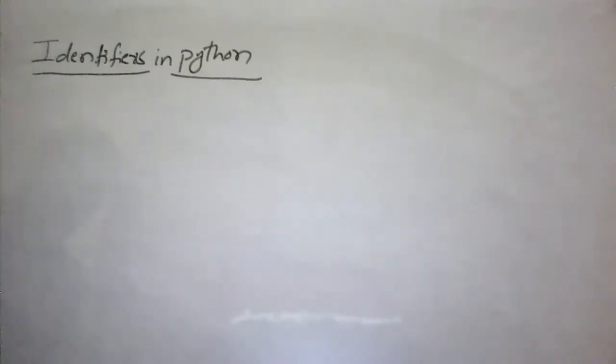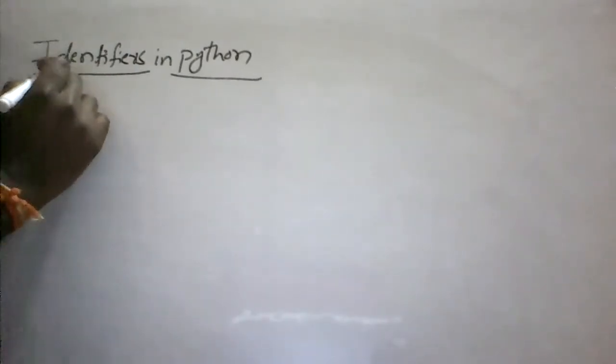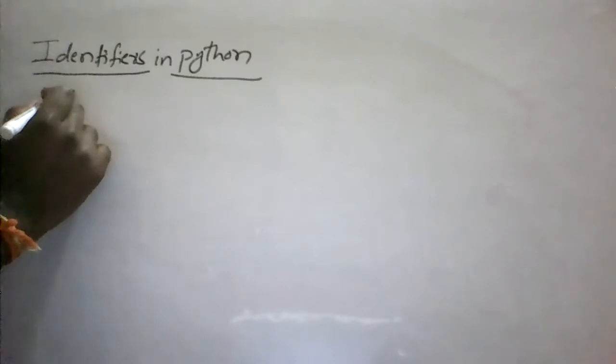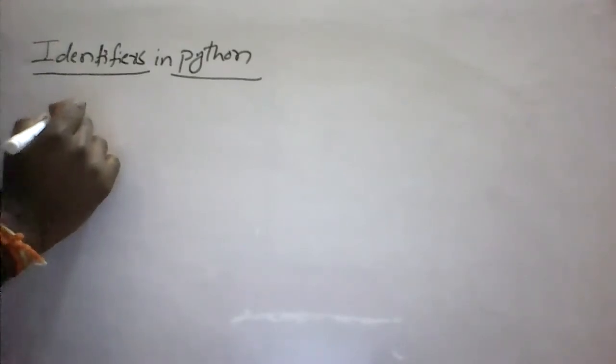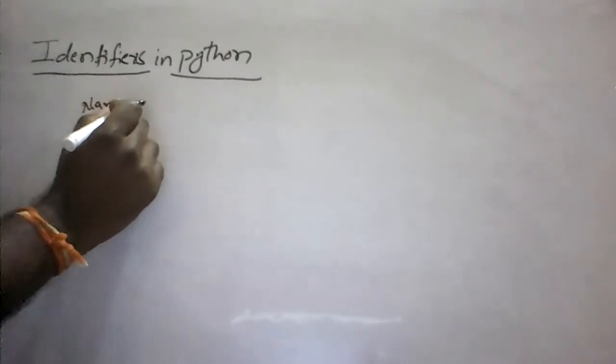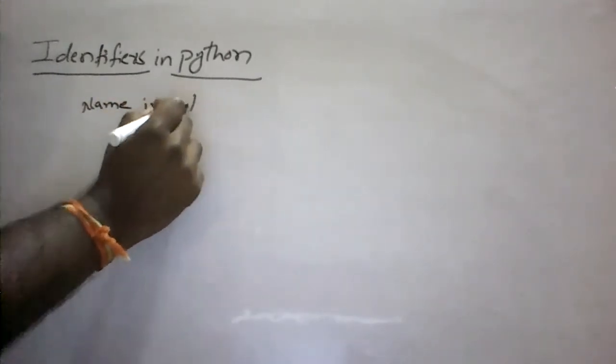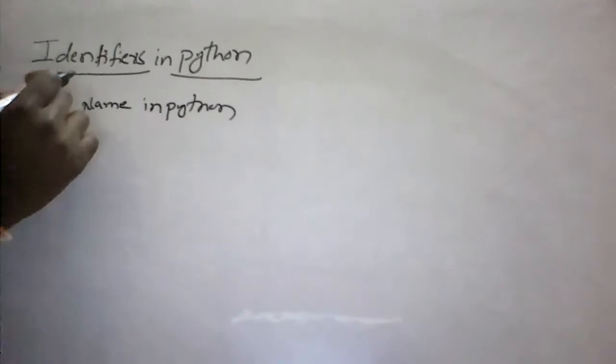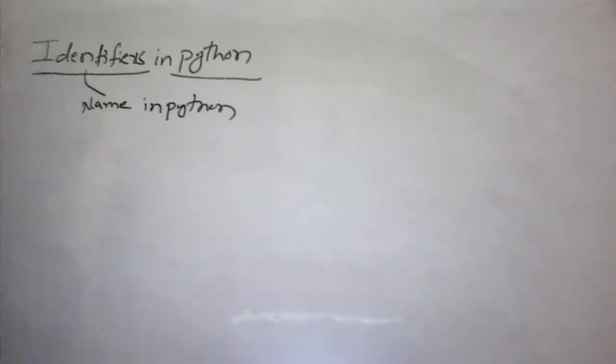Today I am going to explain about identifiers in Python. An identifier in Python can be called a name. A name in Python is also known as an identifier.